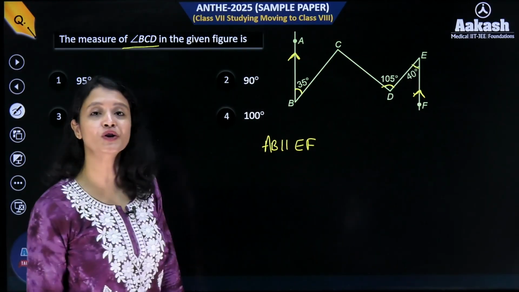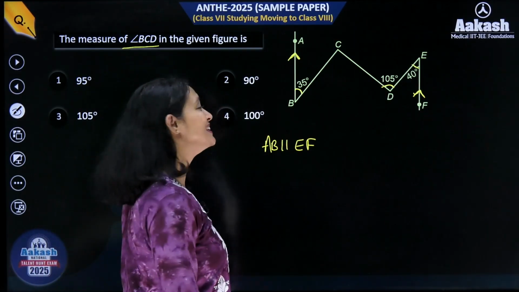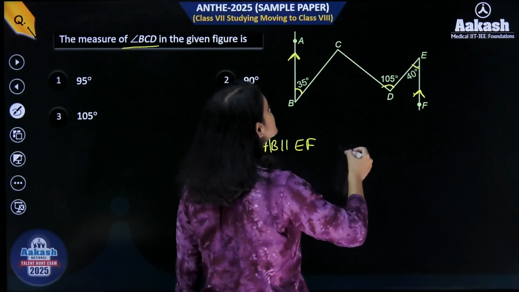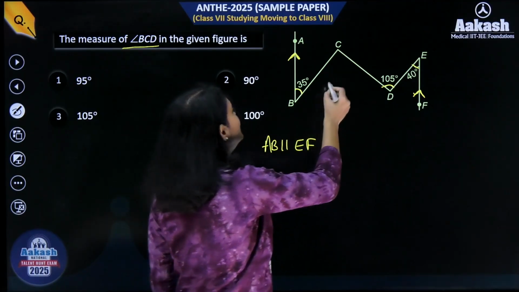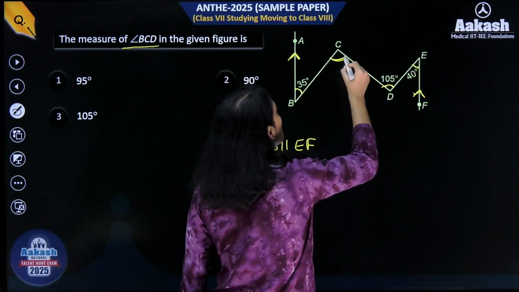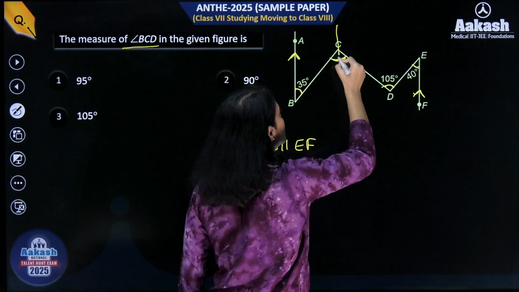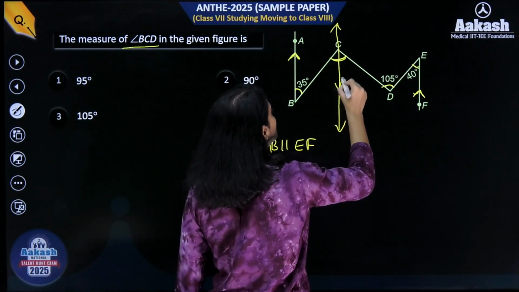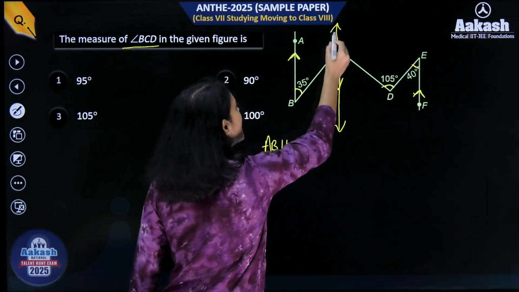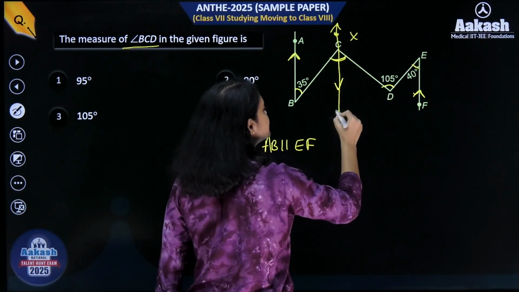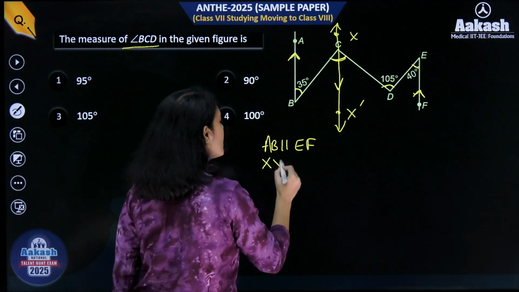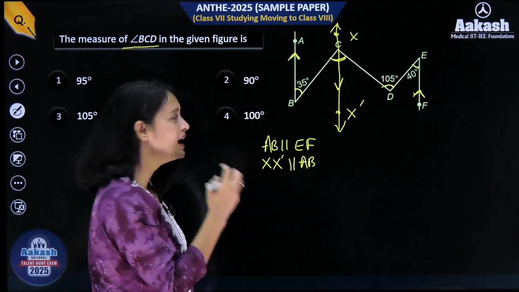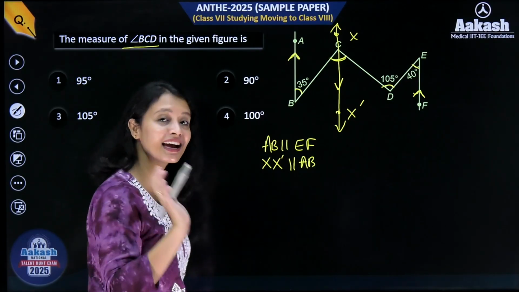right? So how do you do these types of problems, everyone? So in these types of problems, we do some extra construction, right? So first of all, what I will do is, to figure out angle BCD, this angle here, I will first of all pass a line like this, and make sure that this line here is parallel to AB, okay? So I have made this X dash line, and how have I constructed it? I have constructed it parallel to AB. Why have I done that, everyone? Because I have to find BCD, angle BCD, right?